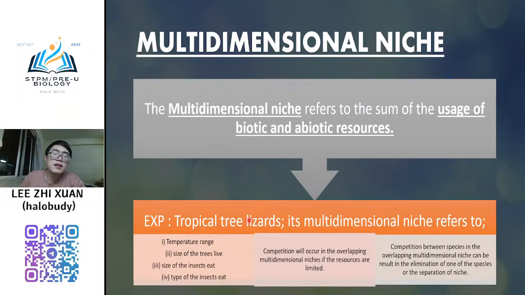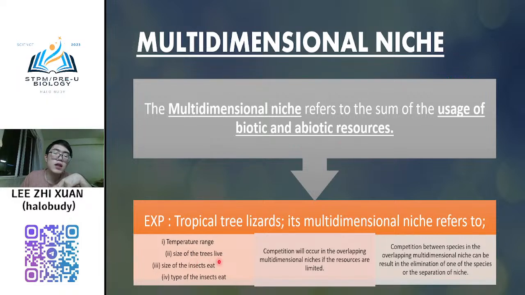tropical tree lizards, when the lizard survives in trees in the tropical forest. So this refers to temperature range, size of the tree leaf, size of the insect eaten, and type of the insect eaten. Temperature range is abiotic resources.